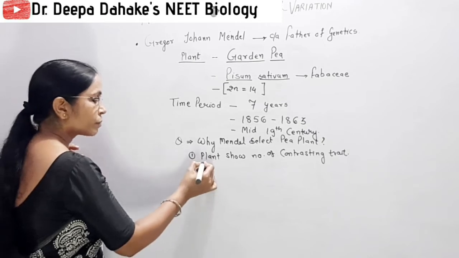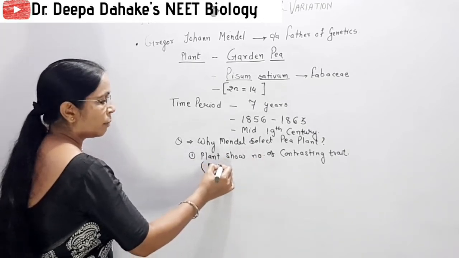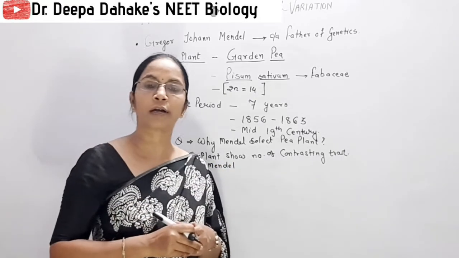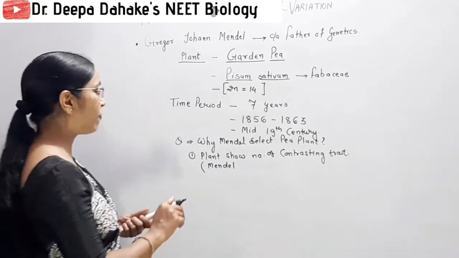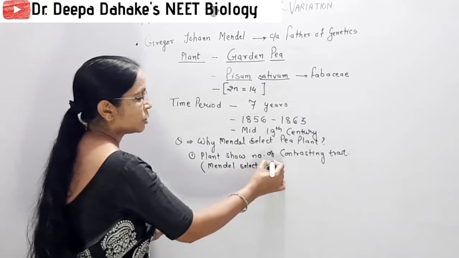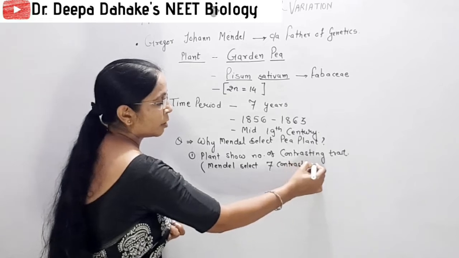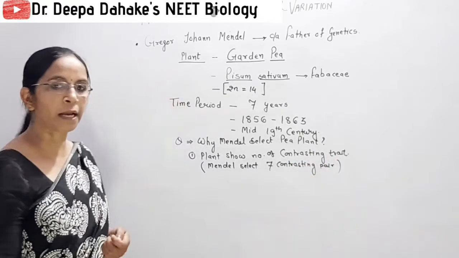Second, in this point itself, remember that a total of 34 contrasting traits are present in the plant. Among those 34, Mendel selected 7 contrasting pairs of traits for his experiment.